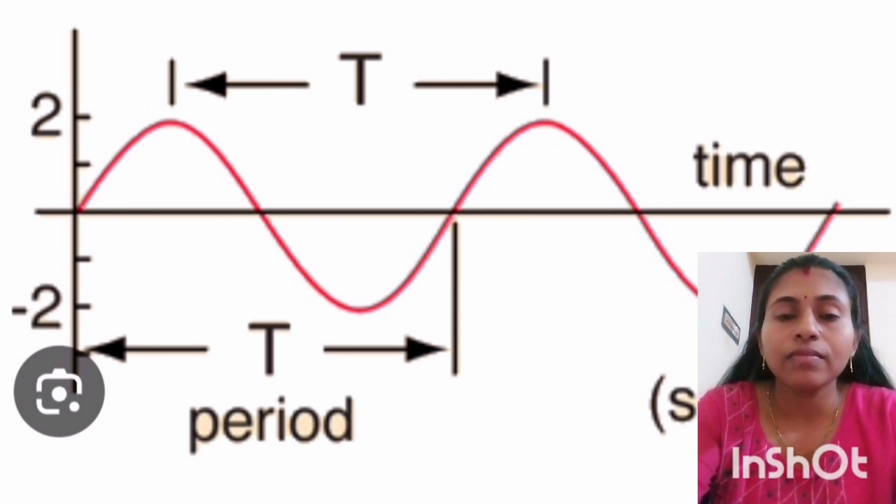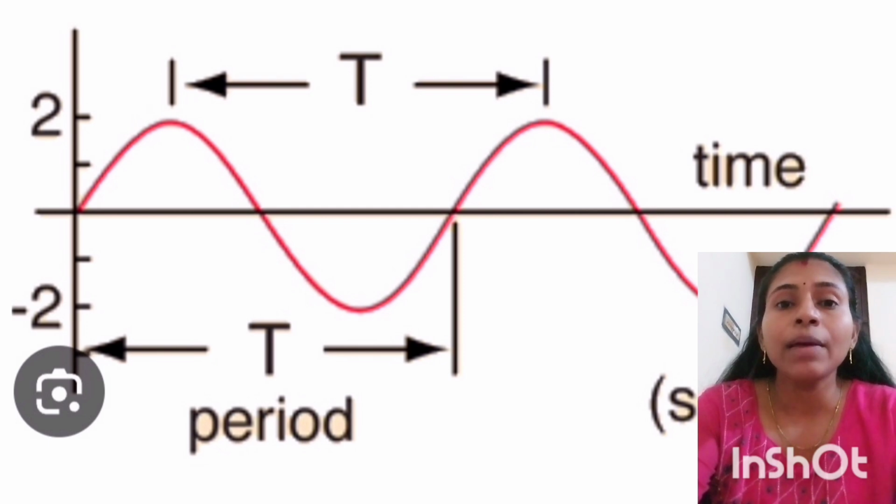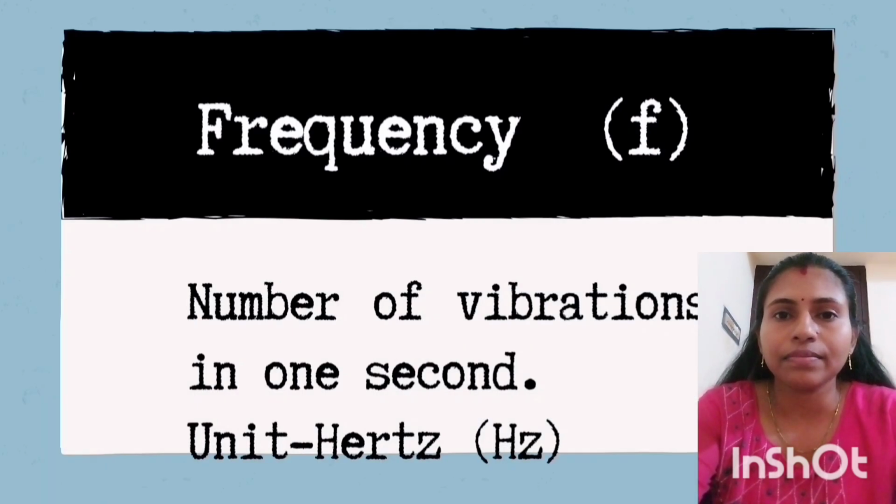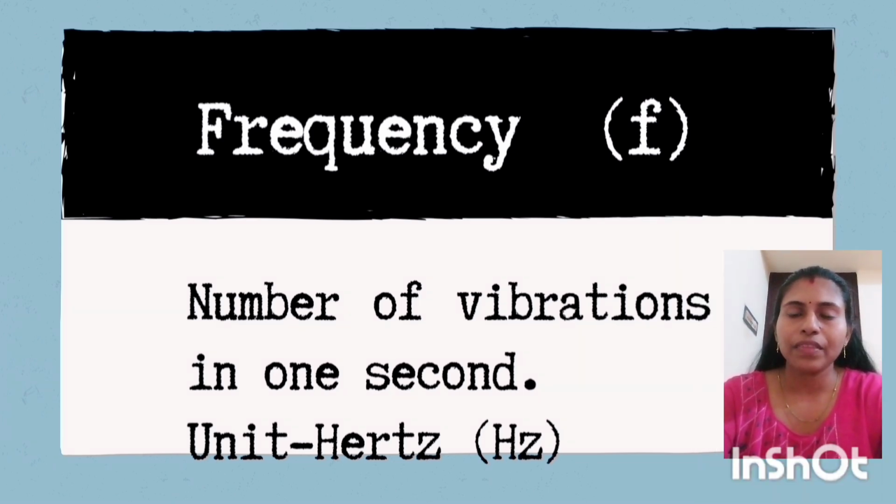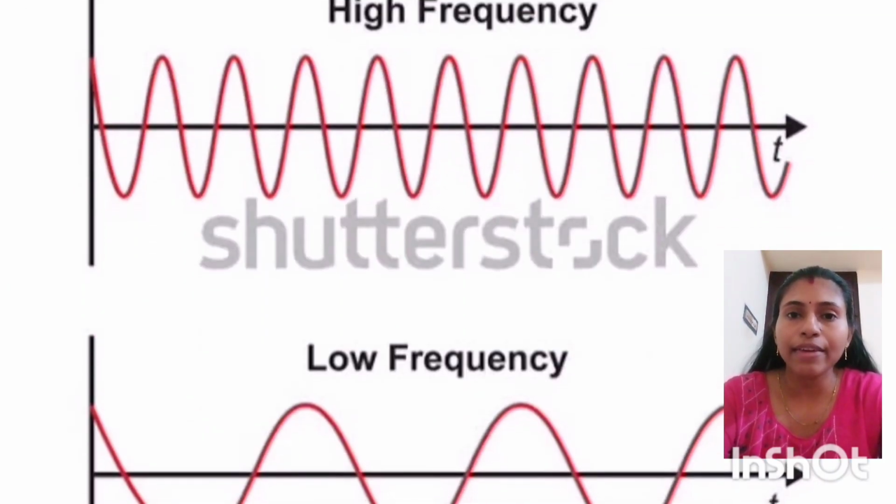Next is period. What is period? Period is the time taken for a particle in a medium to complete one vibration. So we have seen that wavelength was the distance traveled by the wave while the particle completes one vibration. At the same time, what is period? Period is the time taken for the particle to complete one vibration. It is denoted by capital letter T and its unit is second. Next is the frequency. Frequency is the number of vibrations made by the particle in 1 second and it is denoted by small letter f.